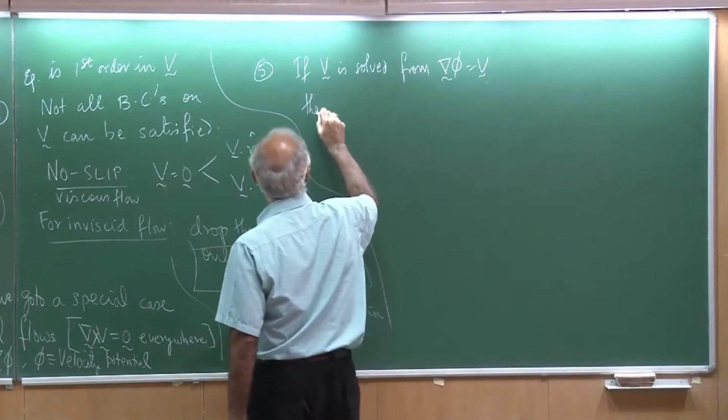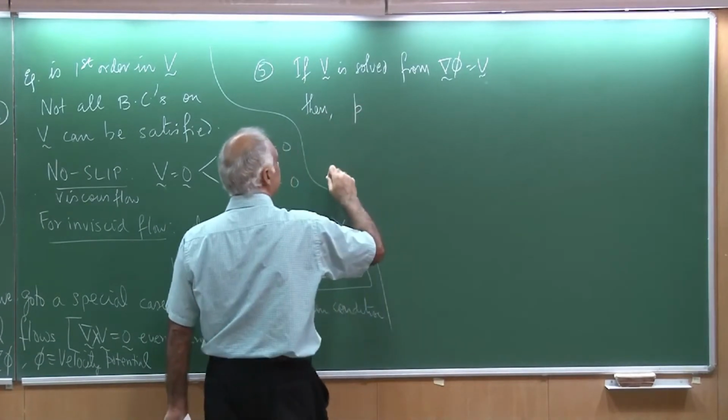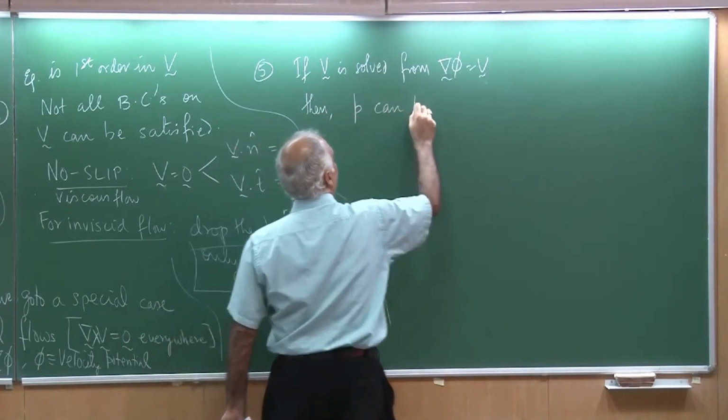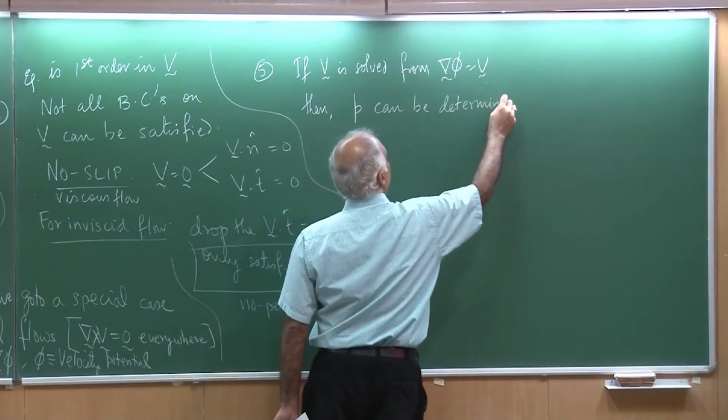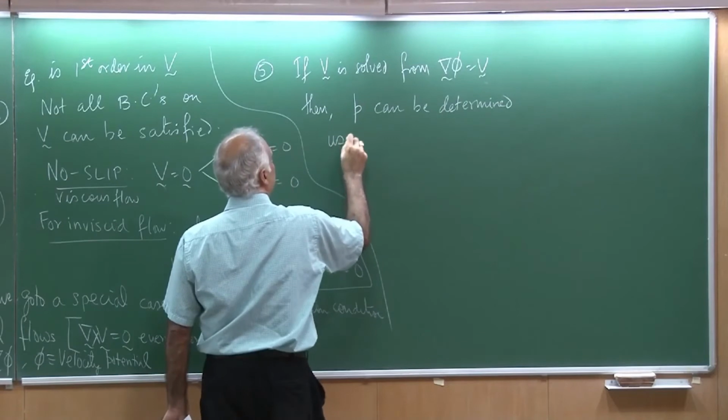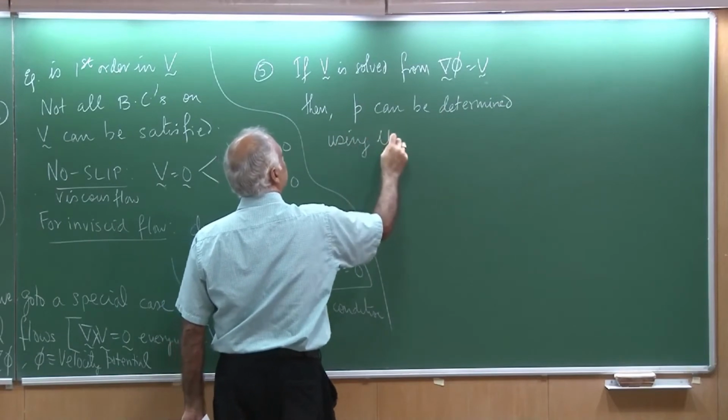Then P, the pressure field, can be determined using the Bernoulli's equation.